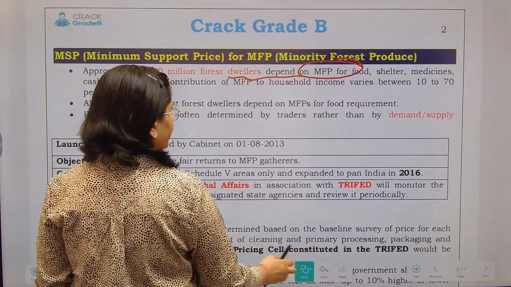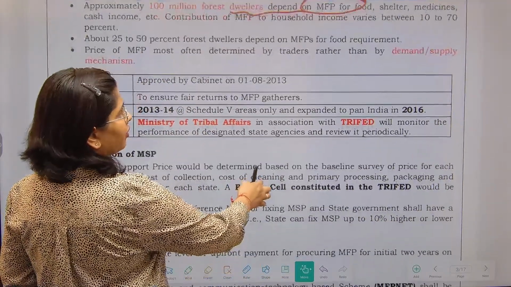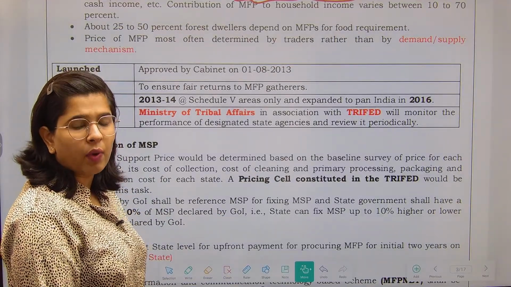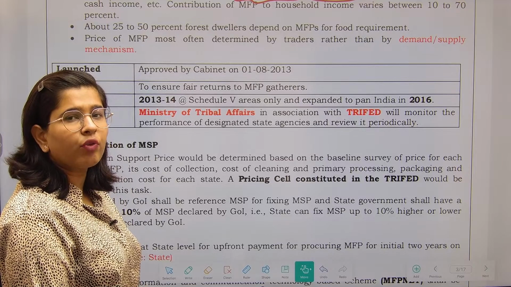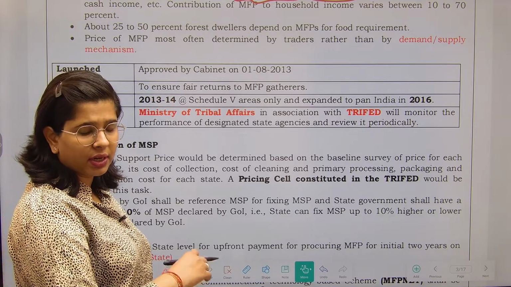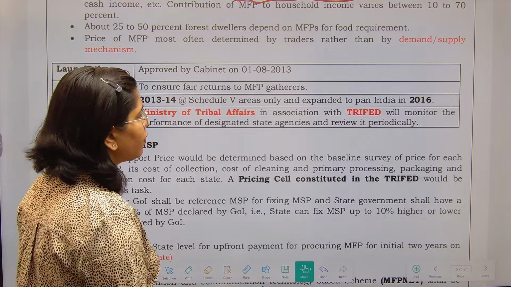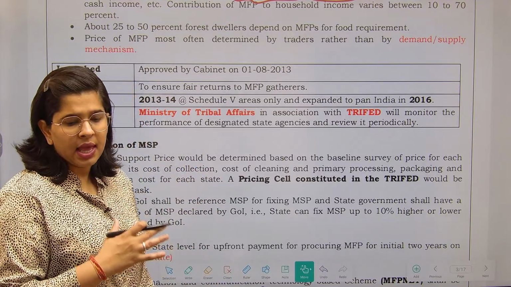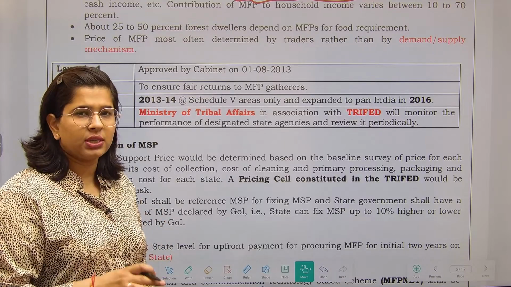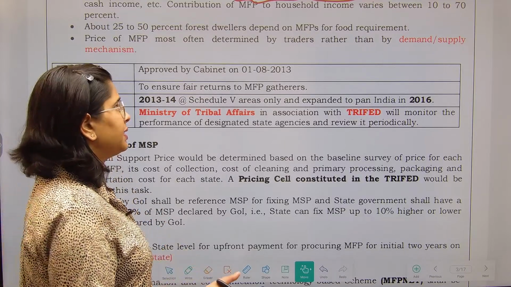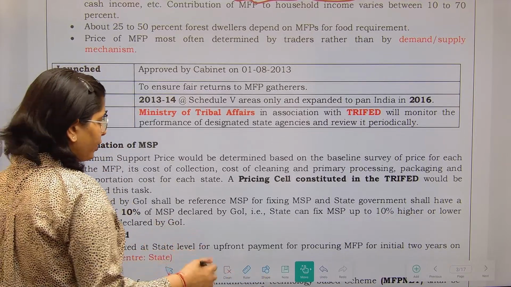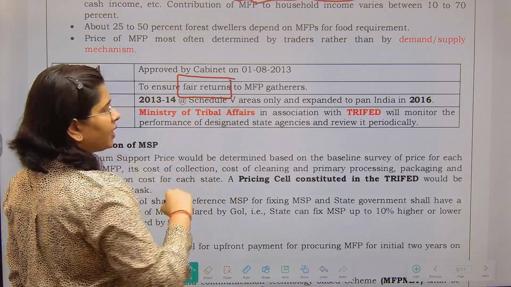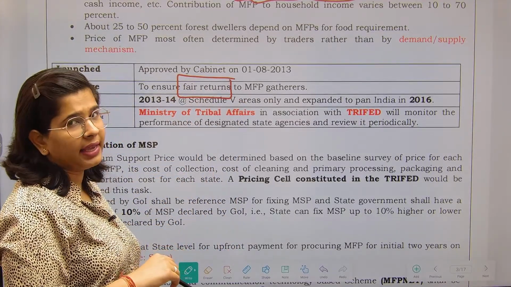About 20 to 25% of forest dwellers depend on minor forest produce for their food requirements as well. We are going to see what minor forest produce is, with a detailed definition, but just focus over here on what the government is trying to do, and which is the implementing agency. Only small parts of the information are required for your examination. Let's see. It was approved in 2013, correct? Why have we approved it? So that we can give fair returns to the MFP gatherers.